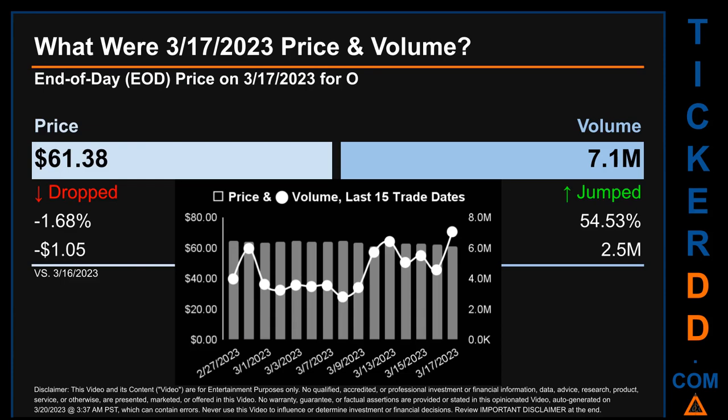The graph shows price and volume for the last 15 trade dates. Across a range of $3.38, the max and minimum end of day price were respectively 64.76 and 61.38. Volume saw a range of 4.3 million, from a day low of 2.8 million to a day high of 7.1 million.